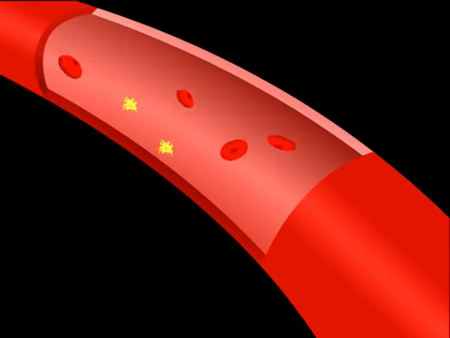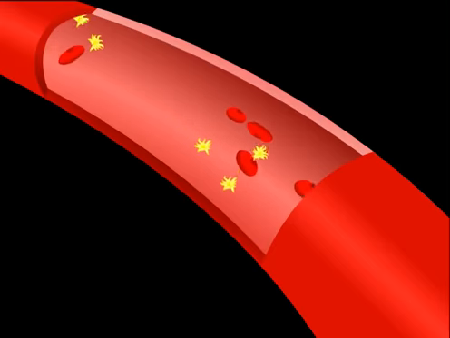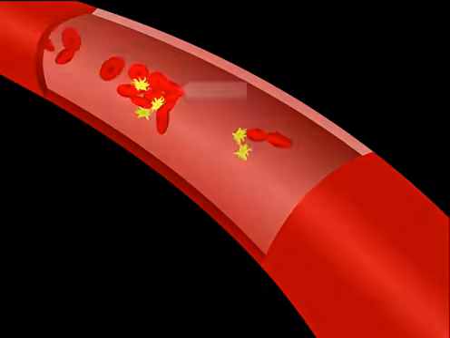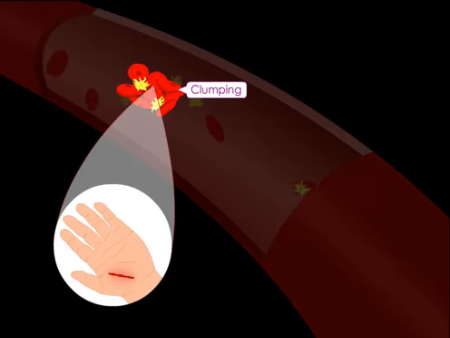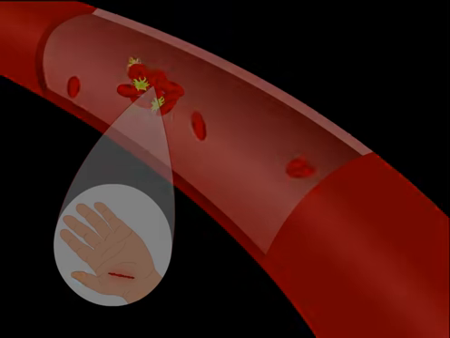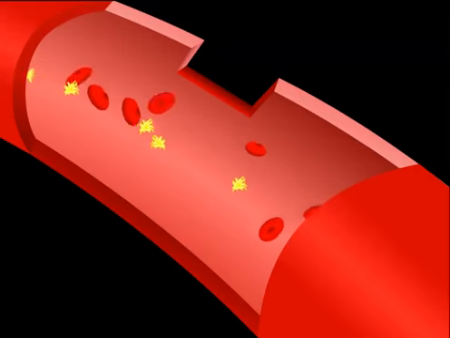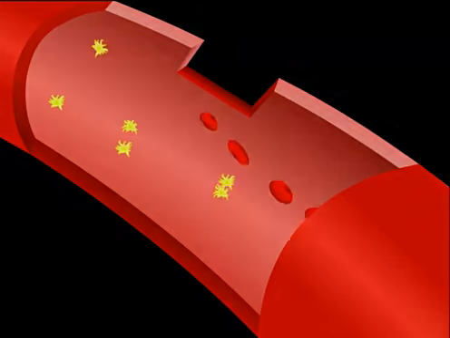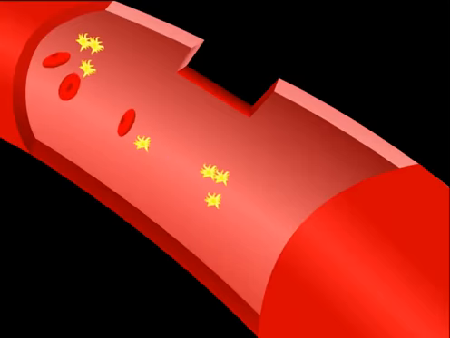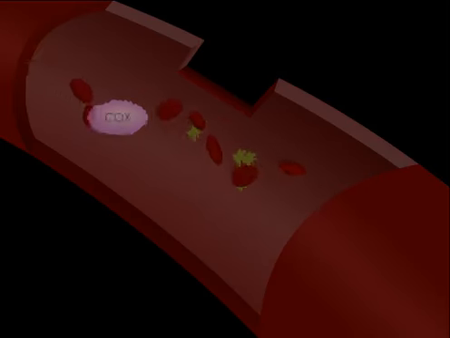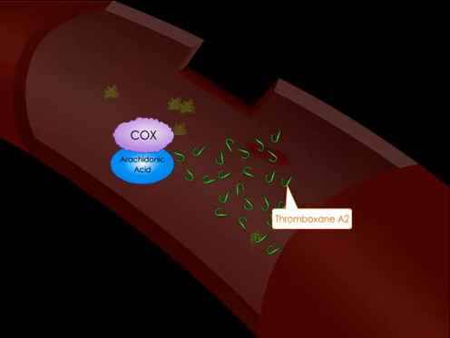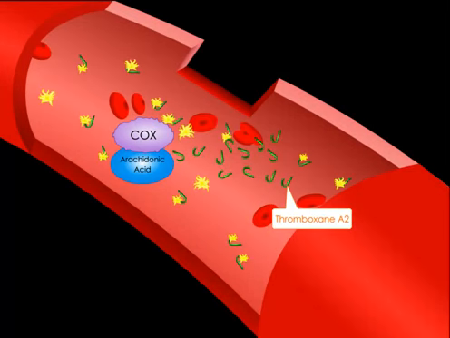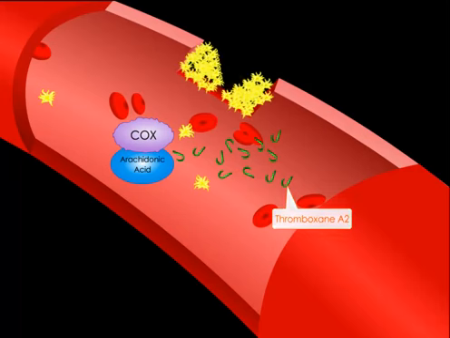In normal blood vessels, after a stimulus such as injury, red blood cells often clump together as they travel through the bloodstream. This clumping action is an important element of the clotting process that helps stop bleeding after a cut. The clumping behavior of the cells is regulated by small cells called platelets. Like in inflammation, COX acts upon arachidonic acid and converts it into thromboxane A2, a compound that regulates the clumping action of platelets, in turn forming a blood clot.